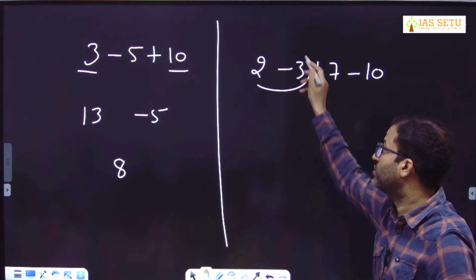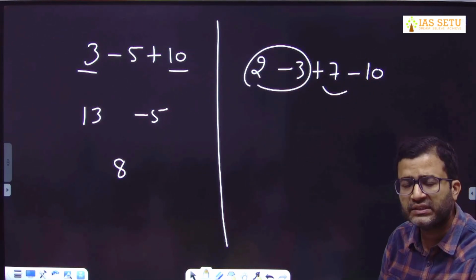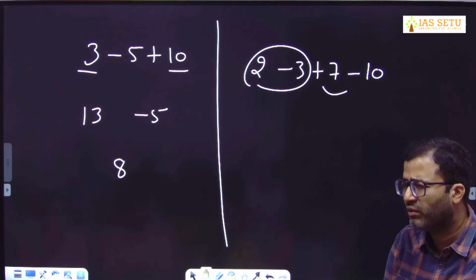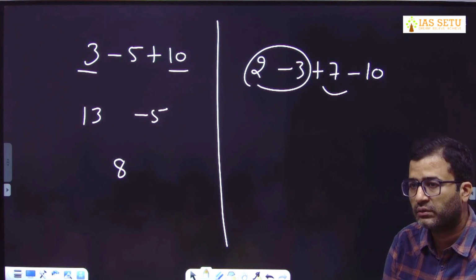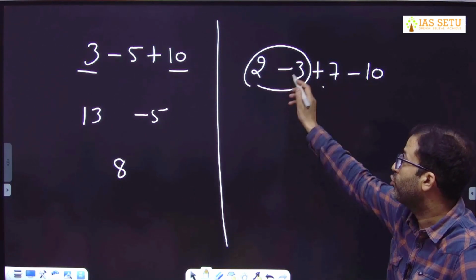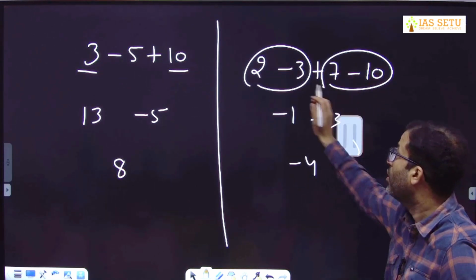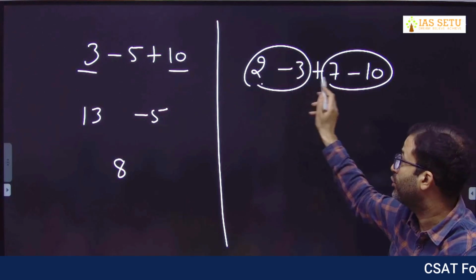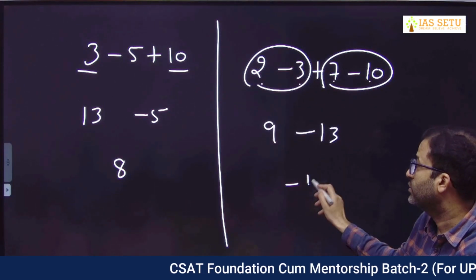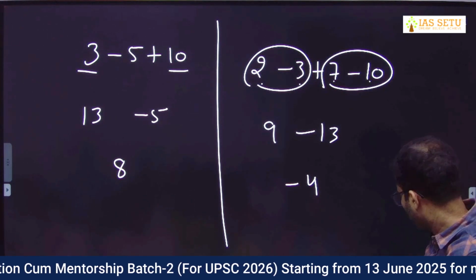So you can do this, then you can do this, then you can see the net result. It's your choice. Addition, subtraction goes hand in hand. Even I will tell you today only, that thing which will help you later, which is a very important thing. So here you can do this, this is -1, this is -3, overall -4. Or you can take all positive values separately, 2 and 7, here 9, -3 and -10, -13. So net result is minus 4. It's your choice.